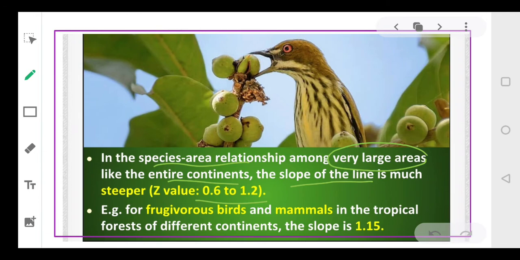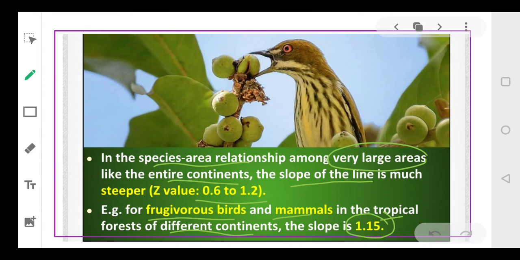While in case of the frugivorous birds and mammals, frugivorous birds means the birds that eat the fruits. So fruit eating birds are referred to as frugivorous. And for the mammals that are found in the tropical forest of different continents, the slope has been observed to be 1.15.